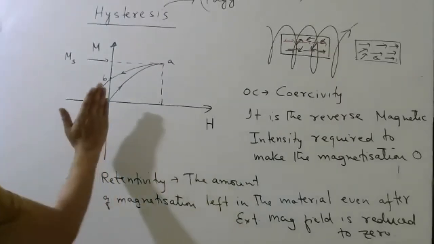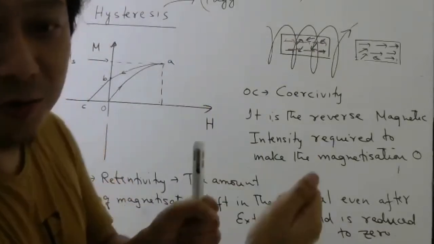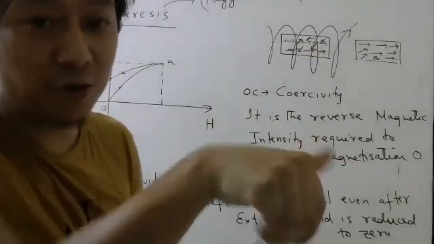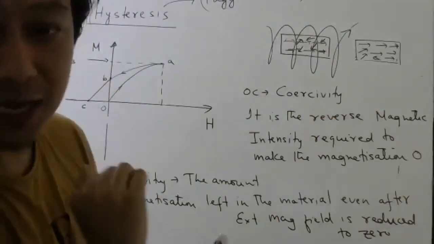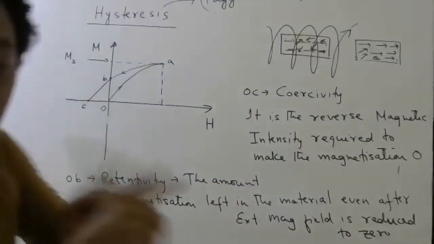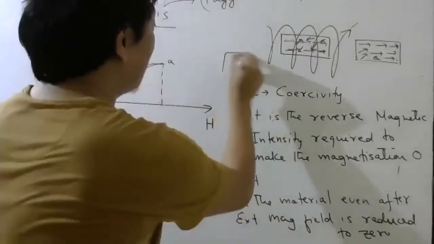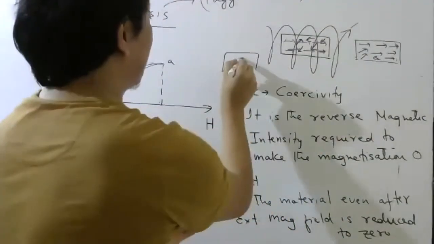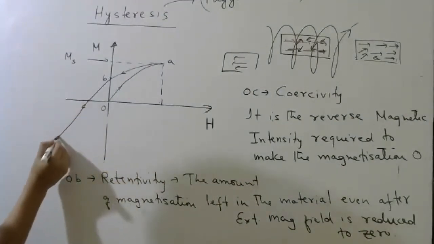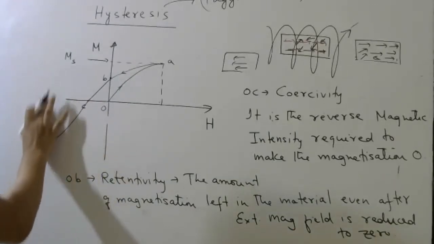Now suppose you continue to apply in the opposite direction. Suppose you keep increasing the current. So now before your magnetic field was this way, when current was flowing this way, right, this way. Now you are applying magnetic field this way. Okay? So now if you keep increasing this magnetic field this side, then now what will happen? Now dipoles will start orienting in which direction? Opposite direction. So now these dipoles will start turning this direction. Okay, so your magnetization will start going like this. Graph will go like this. And somewhere it will again become saturated. No need to draw this one.